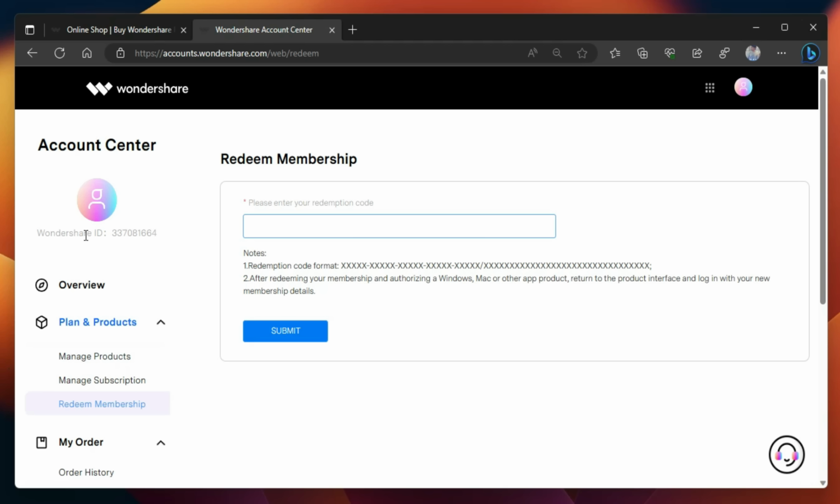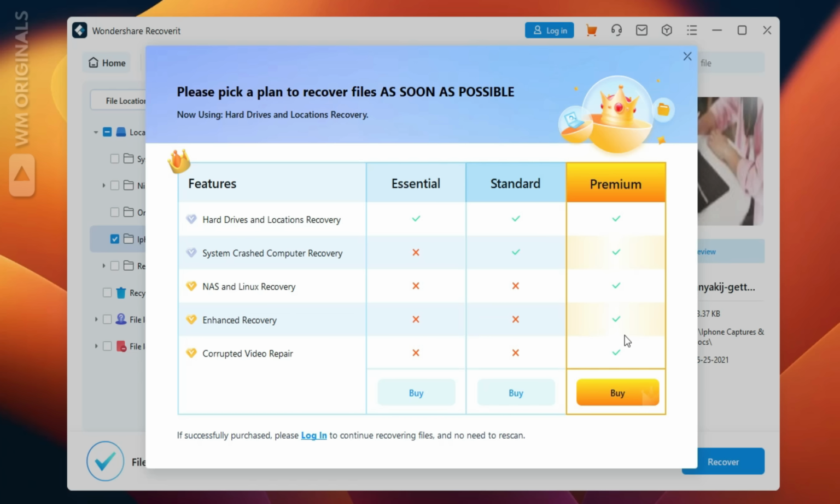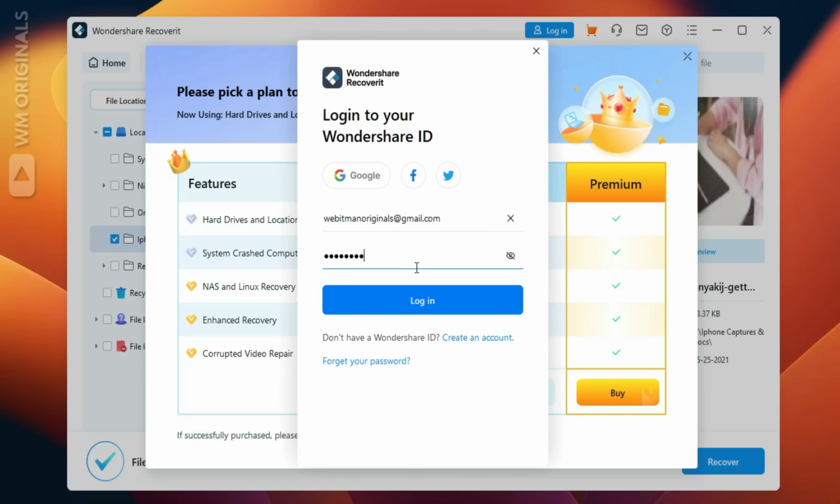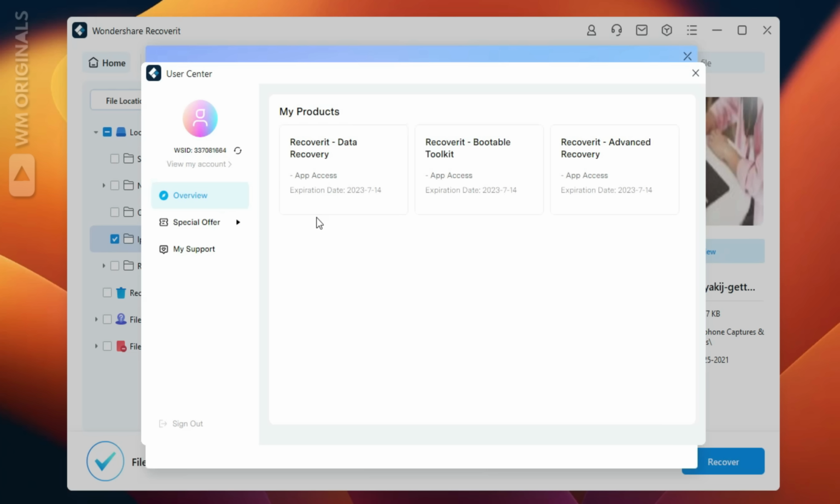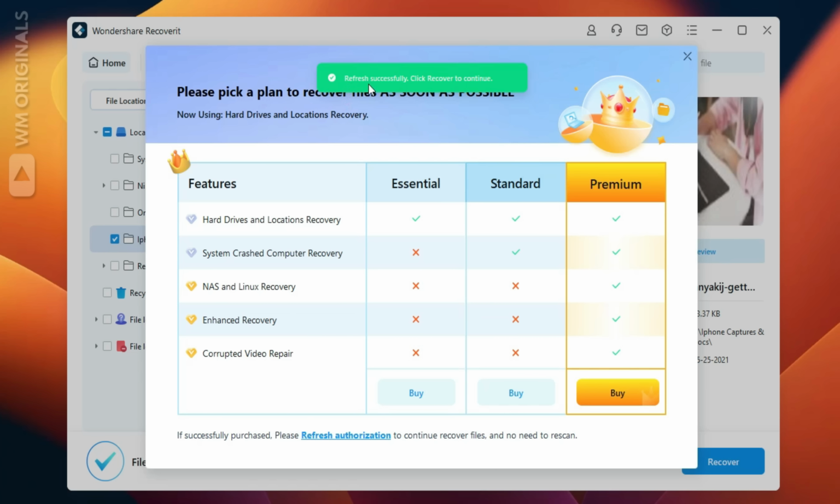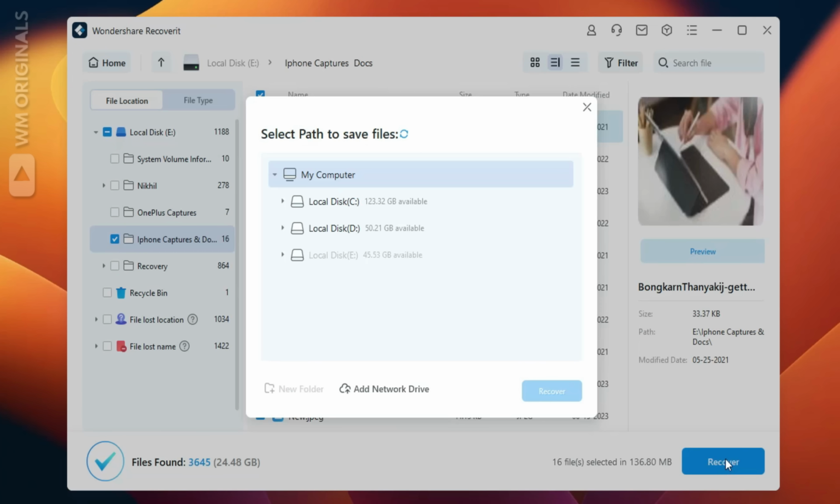After purchase is completed, you will get a license code via email that you can redeem by visiting this web page, and once done, return to Wondershare Recover It and then log in using your credentials. After that, it shows user center with your plan details. Close it and then again click on recover. Now we need to select a path to save files. Selected local disk D and then clicked on recover.